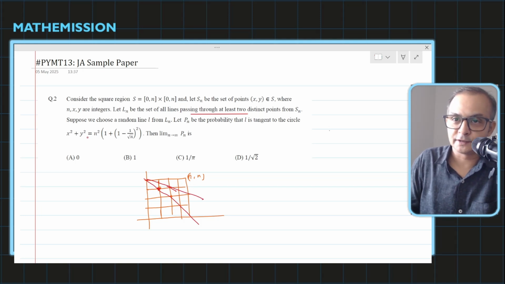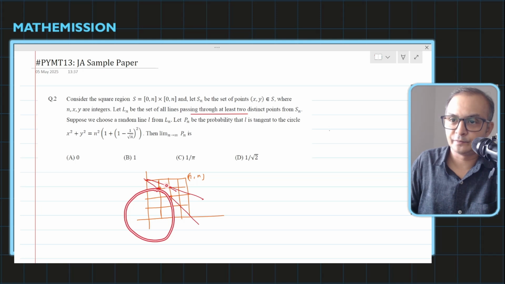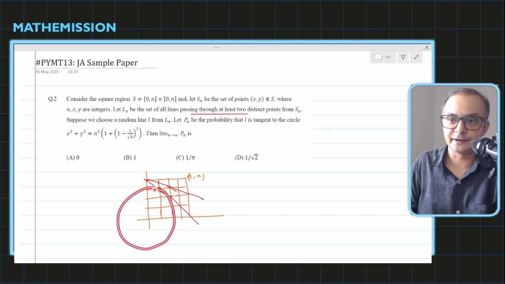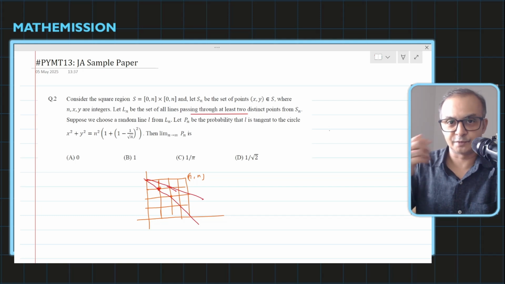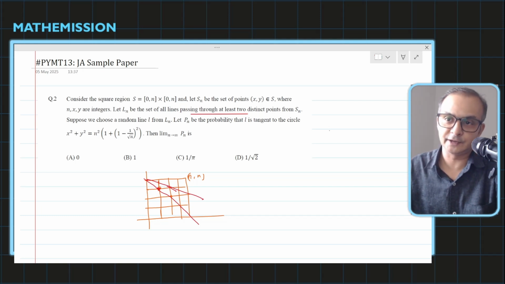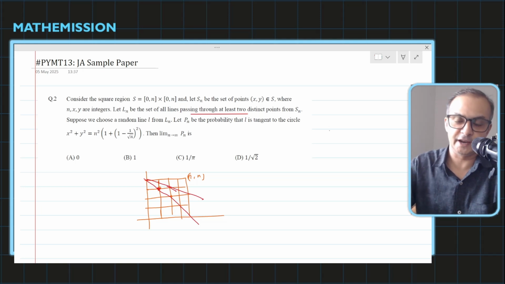And you are drawing a circle corresponding to this n. So maybe the circle you are drawing here, in that case one tangent is there. Maybe the circle you are drawing in this way, so you're drawing one tangent here also. So suppose I have this case, so we can have one tangent, and there are as many lines you can pass through two integer points of this lattice. So this tangent is counted as one line, and other lines can be drawn, so there will be a number of sample space, so the probability will be counted as 1 by that total number of lines of such kind.